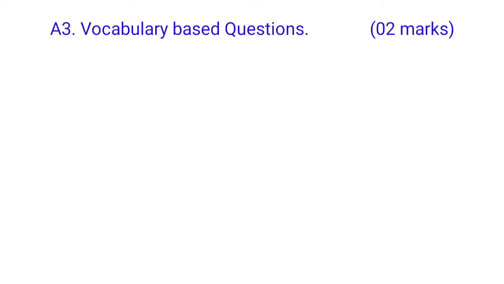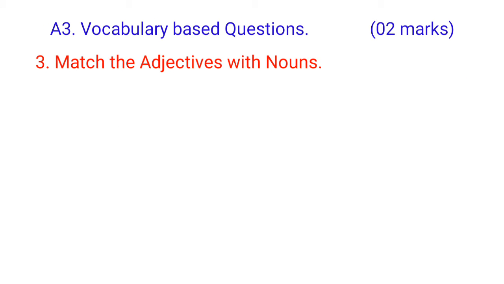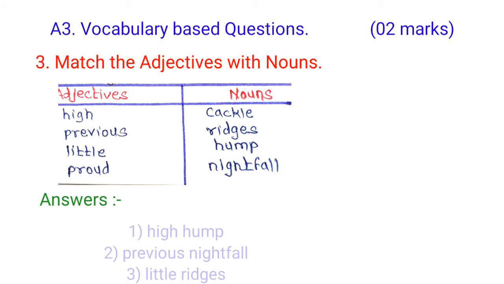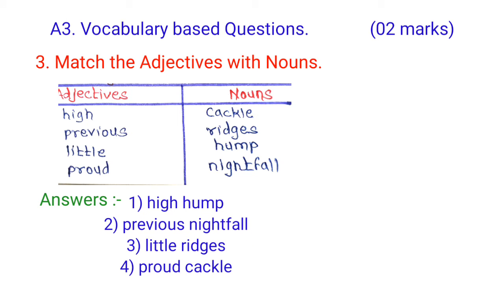Next question is match the adjectives with nouns. In column A, adjectives are given and in column B, nouns are given. The answers are high hump, previous nightfall, little ridges, proud cackle.